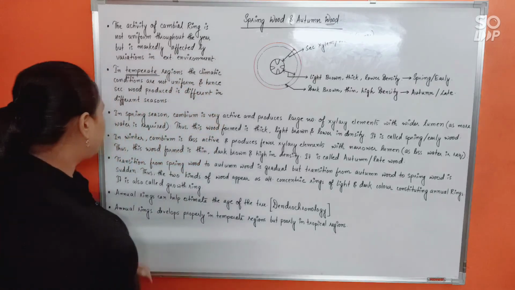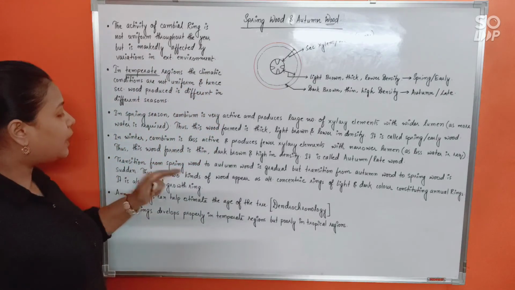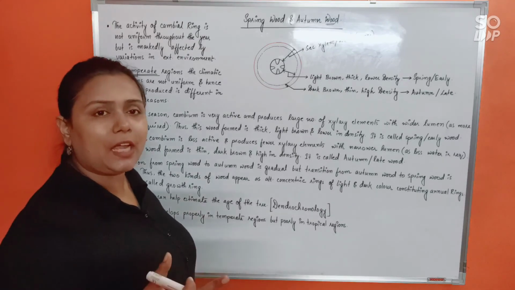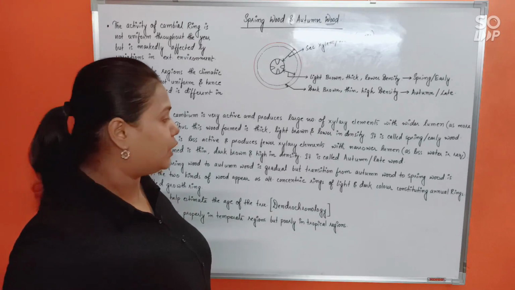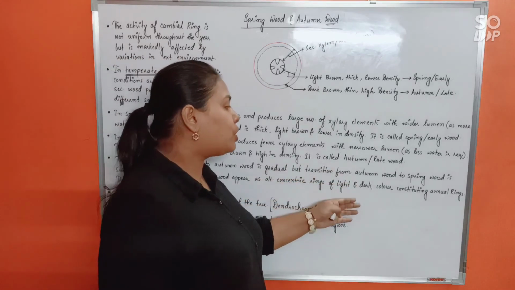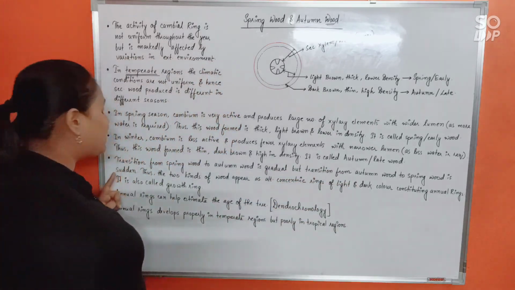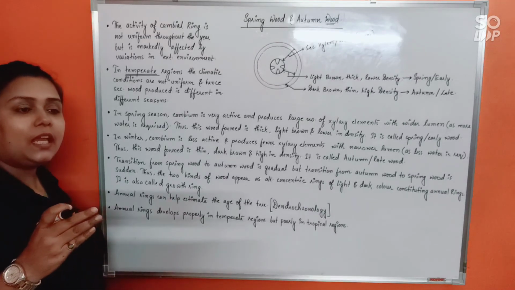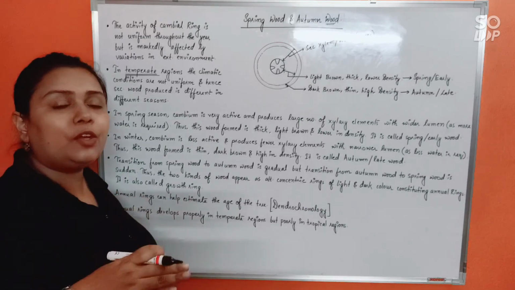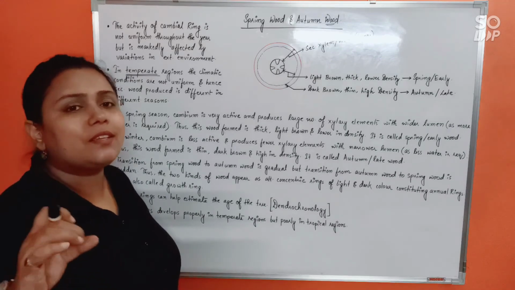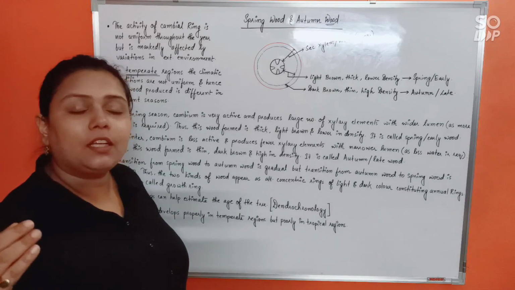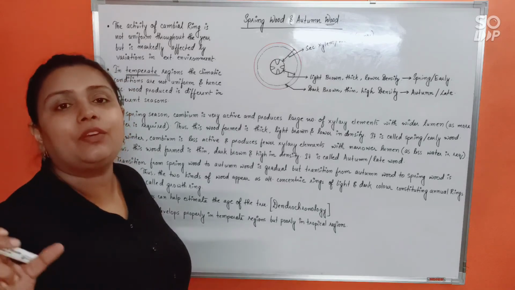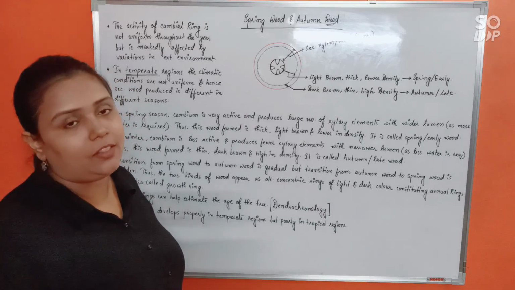Alright. Now, transition from spring wood to autumn wood is gradual. Okay, spring to autumn will be gradual. Summer to winter transition is gradual. But transition from autumn wood to spring wood is sudden. So that's what is very interesting and important also. See, the transition from spring wood to autumn wood is gradual, but from the autumn wood to spring wood again is sudden. That's how annual rings can be distinctly marked in the plant body.